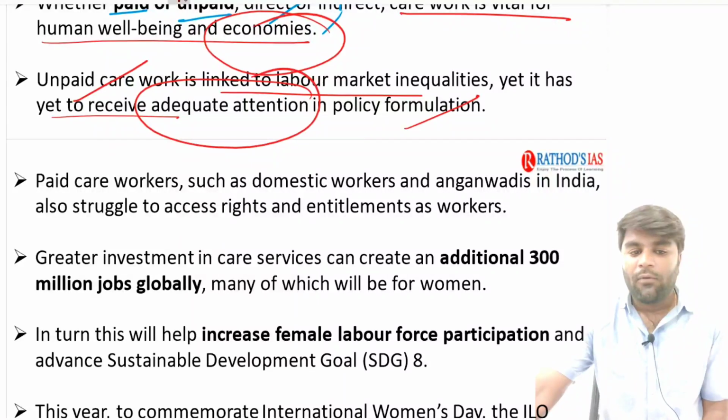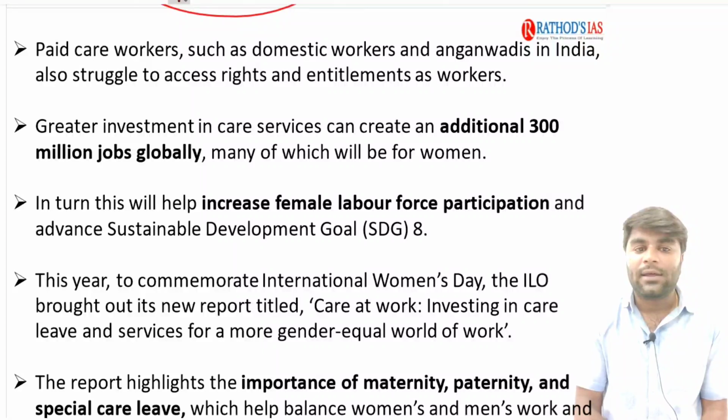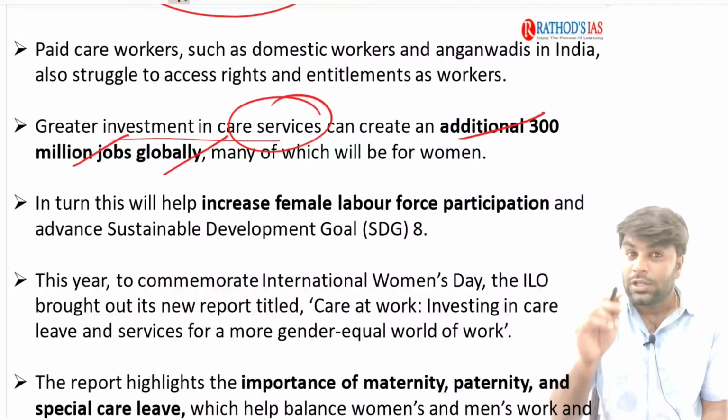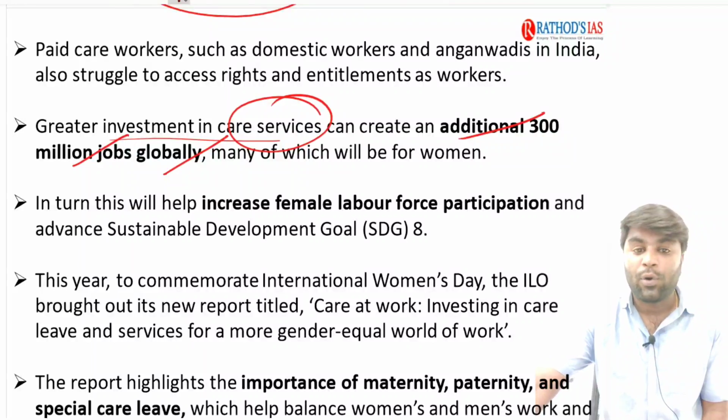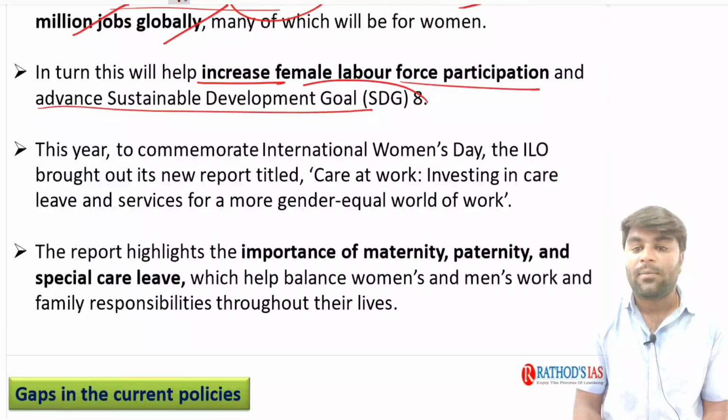See, when we look at the current status and the data, greater initiatives, greater investment in the care services can create an additional 300 million jobs globally. So the care economy has a potential to increase the economy. In turn, this will help increase female labor force participation and advance sustainable development goals.